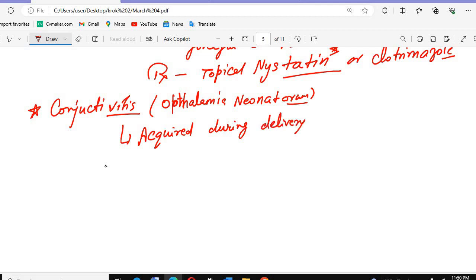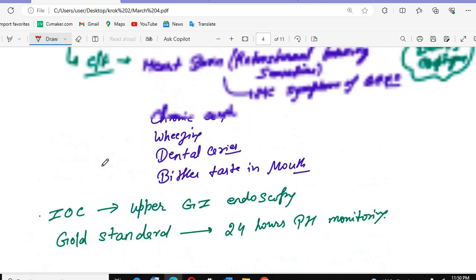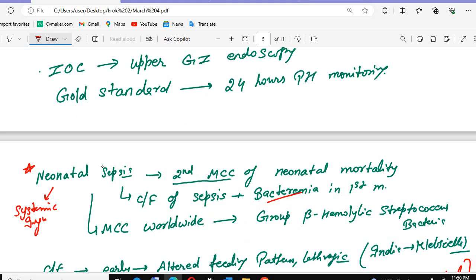When we deliver the baby, there can be infected birth canals, which can lead to conjunctivitis in these neonates. You can write the heading here: infections in neonates.